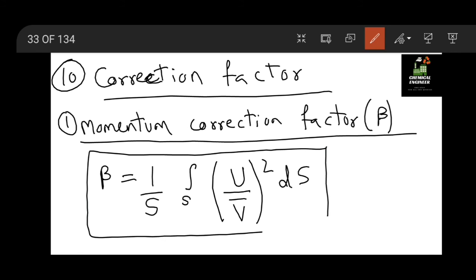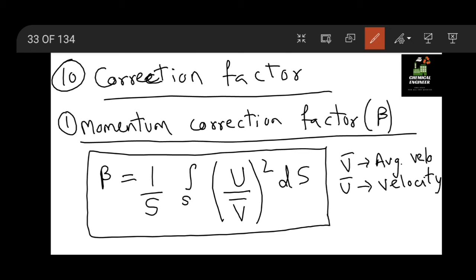Okay, so u is the velocity, v bar is the average velocity, and s is the cross sectional area. So this is how we can calculate momentum correction factor.